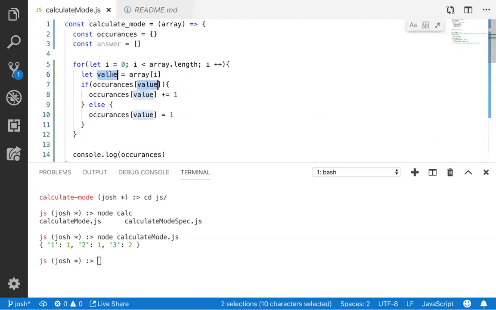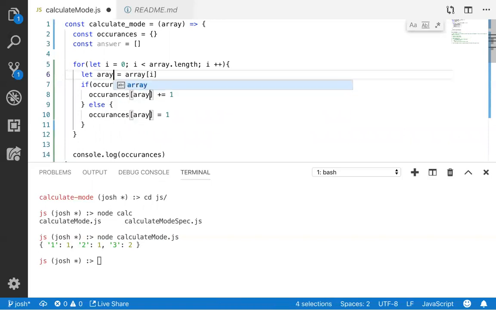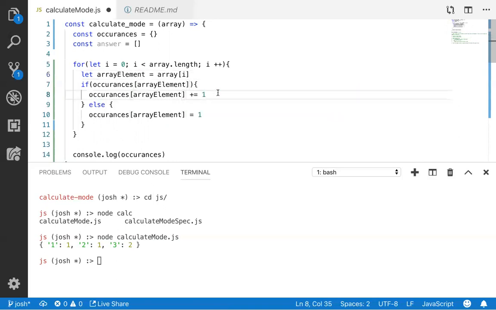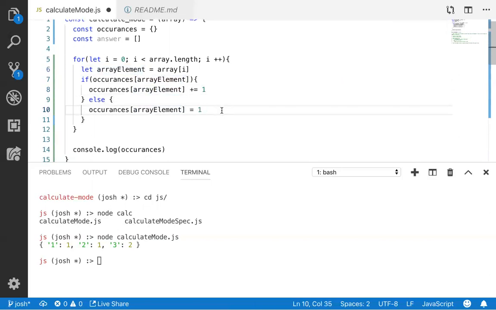So let's change this to array. Oh, it is different. No, you're right. That is terrible. So this is my element from the array, and I'm setting it as the key. Does that make sense? Yeah, that makes much more sense. That was a terrible name.